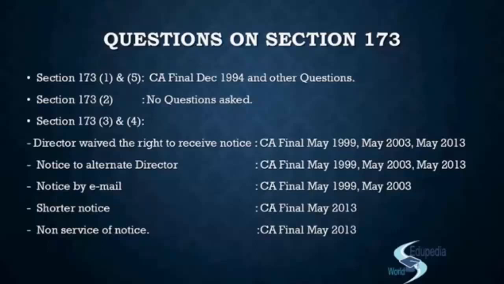So that was just 5 days before the deadline, and that meeting was adjourned due to want of quorum or something. So the adjourned board meeting was held beyond your deadline, beyond 120 days. So will that be a contravention of this provision of section 173 subsection 1?